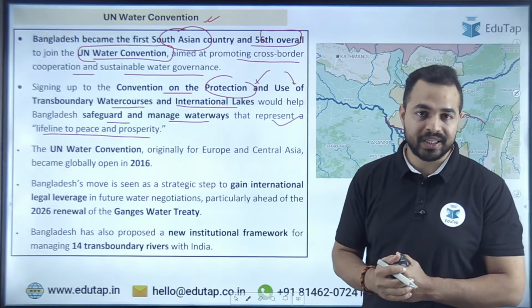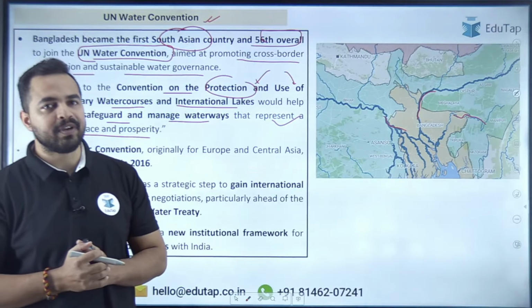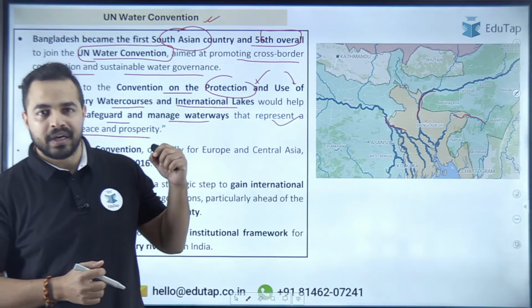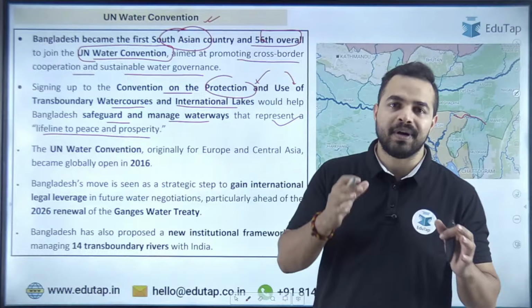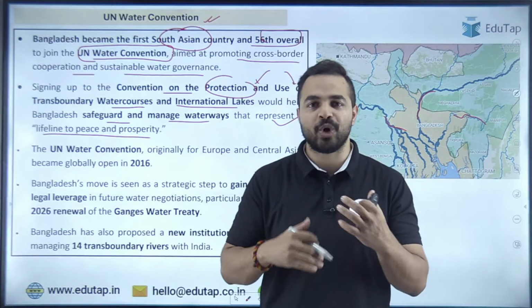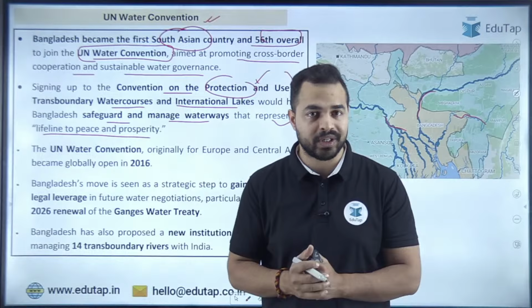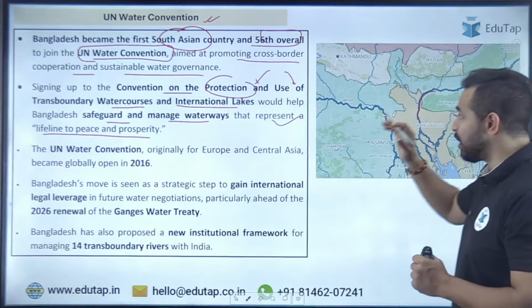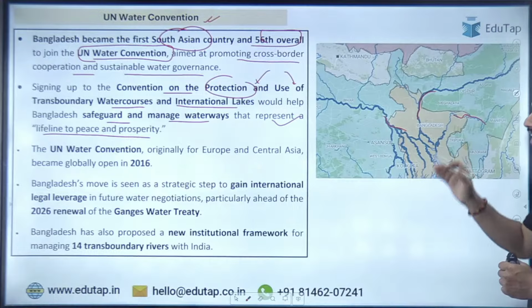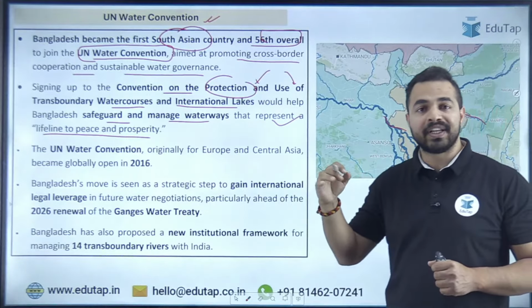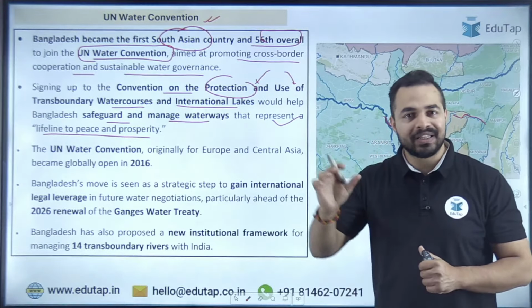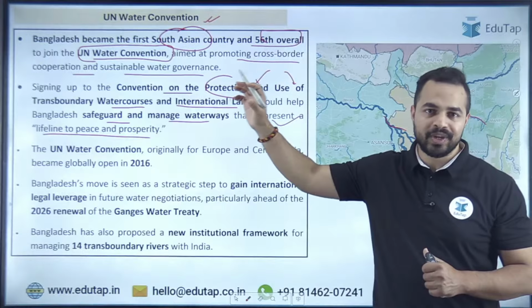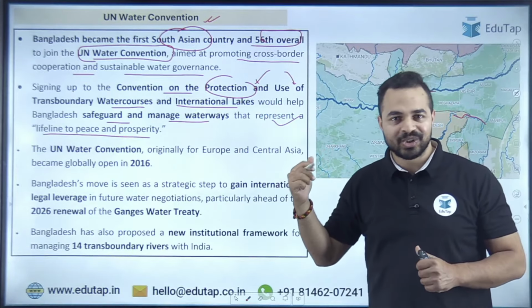And how exactly it is helpful for Bangladesh, ये बांग्लादेश के लिए कैसे इंपॉर्टेंट है? Let me tell you that, for example, Bangladesh is having with India a bilateral treaty, that is the Ganges water treaty. So guys, whenever Bangladesh wants to have some negotiation with India related to the usage of the water for these particular rivers which are flowing into Bangladesh from India, so basically it is having a strong position now. Now it is in the position of doing negotiation with India. So basically this is the power which joining this UN convention gives to Bangladesh. So that's why it is important.